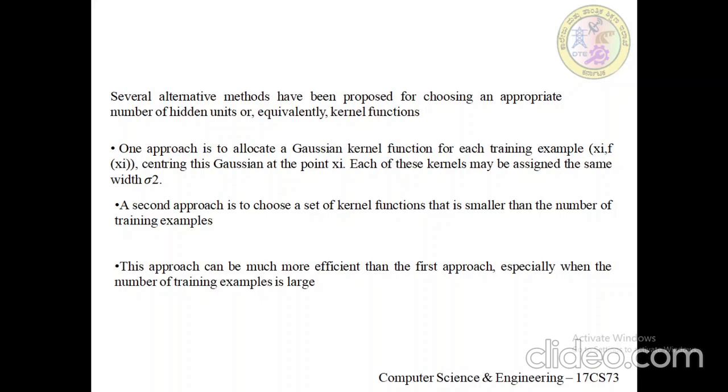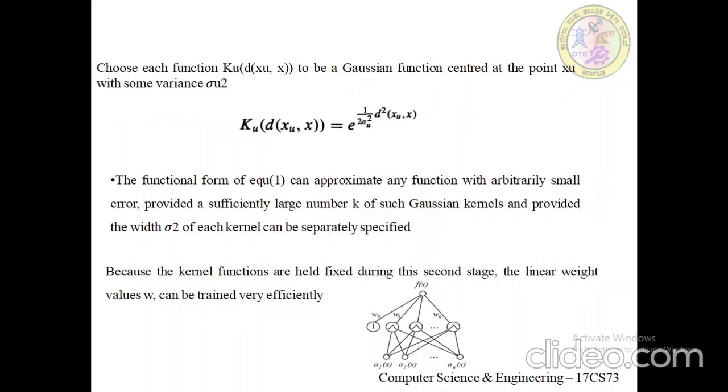That is, for any set of m training examples, the weights w0 to wm for combining the m Gaussian kernel functions can be set so that f cap of xi equals f of xi for each training example xi, f of xi. So this is on radial basis functions. The important one to consider is the network called the RBF network.